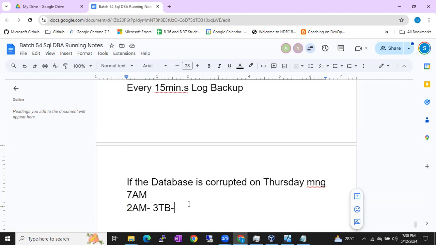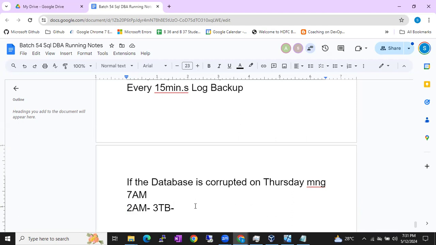Okay. So the answer is yes, guys. The answer is yes, until the full backup is going to be completed. Whatever transactions are coming inside the database, all the transactions are part of the current full backup. Sometimes in the interview, they will ask this question while running the full backup: if any transactions are coming inside the database, are those transactions part of the current full backup or not?